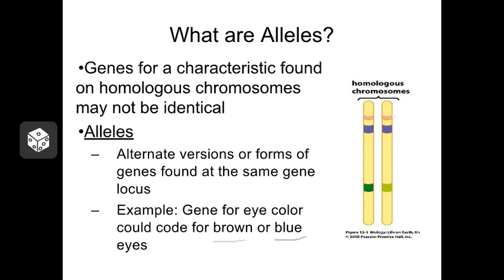Now, the genes are inherited in pairs, so that means that potentially you can inherit the same allele for a gene. For instance, let's say you inherited the blue eye gene from both parents. Or it's possible to inherit two different alleles for a particular gene. Let's say that this gene down here is for hair texture, and maybe one parent gave you the allele for straight hair, and the other parent gave you the allele for curly hair. You can get two different alleles for that gene, and they have to interact with each other to produce you.